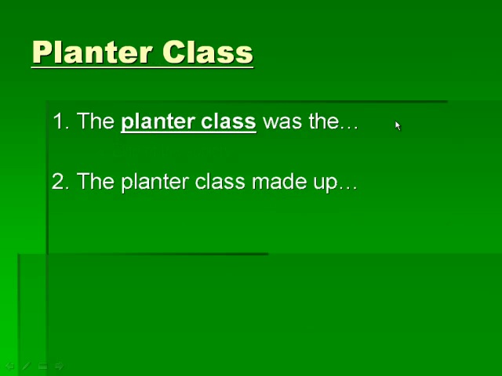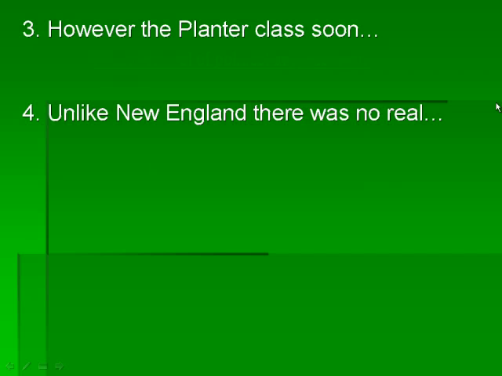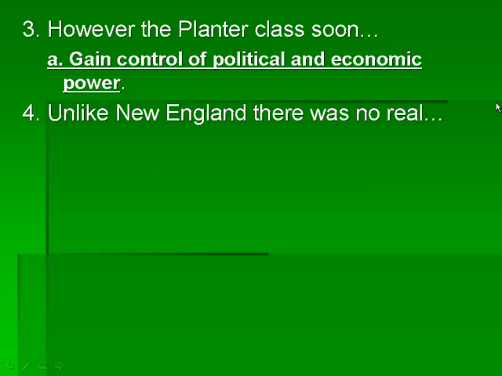The planter class was the elite of the society, and the planter class only made up a small portion of the entire society. Elite means that they were like the top of the society, like the top of the pyramid. However, the planter class gained most of the political and economic power, and this is different than New England because in the New England colonies there is a middle class, and in the southern colonies there is not really a middle class.